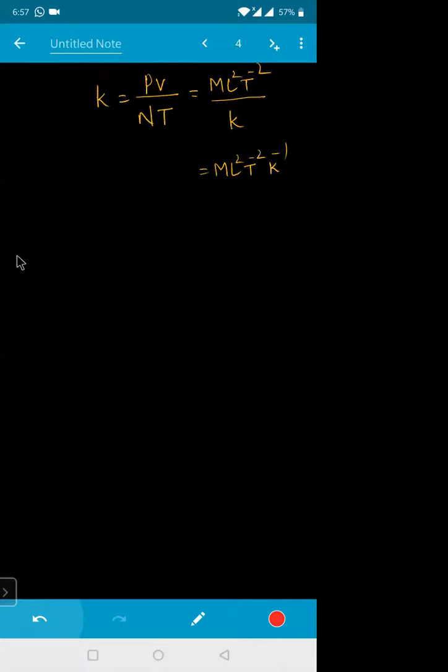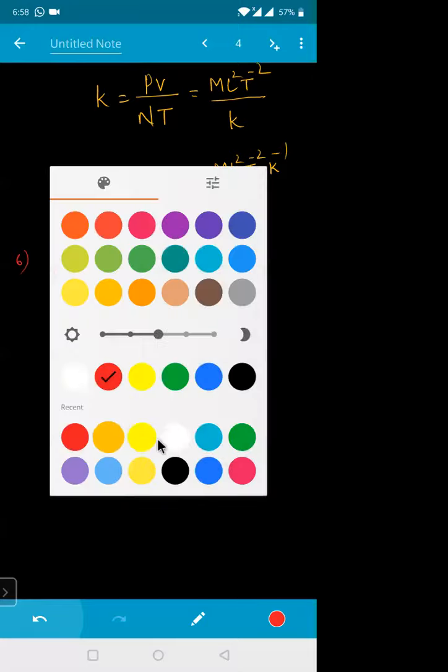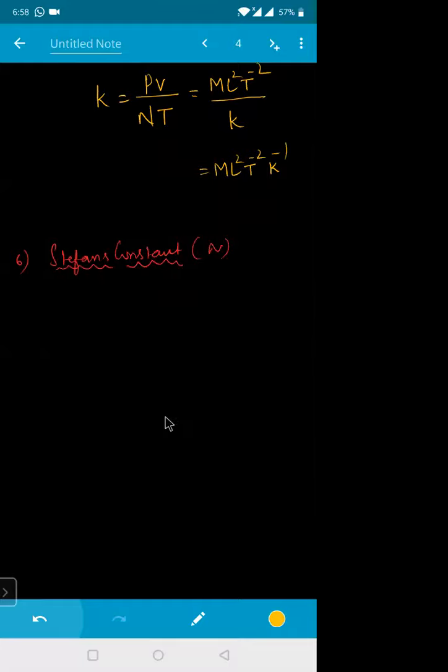The same way, if I'm going for Stefan's constant, represented with letter sigma. Thermal properties of matter, Newton's law of cooling, Wien's displacement law. Stefan's constant is represented by the relation U is equal to sigma into A into T to the power of 4. That means sigma is equal to U divided by A T to the power of 4. Isn't it?